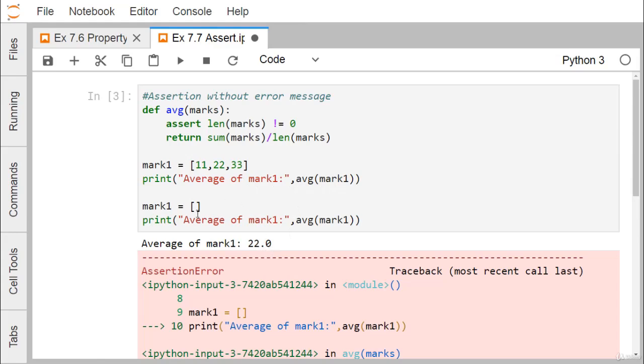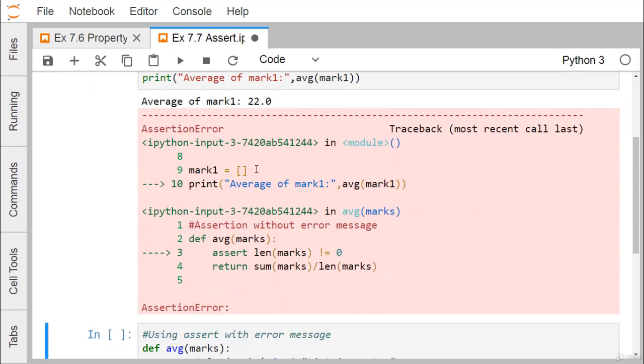Now in the second case, we are initializing this mark 1 with the null list that is containing no element. So the length of this mark 1 will be 0. So length of mark 1 is not equal to 0, the condition will be false. So it will produce one error known as the assertion error. So that is known as the assertion error.